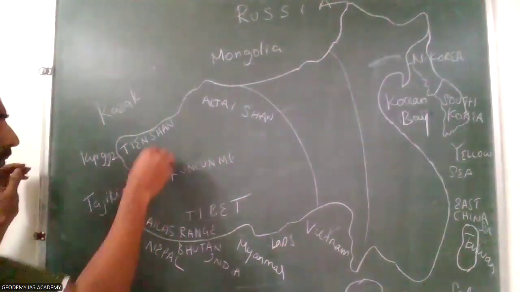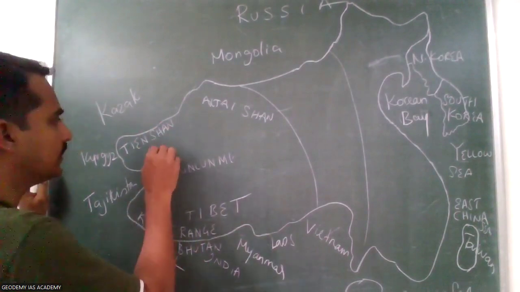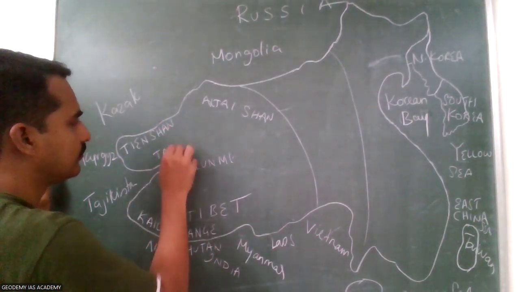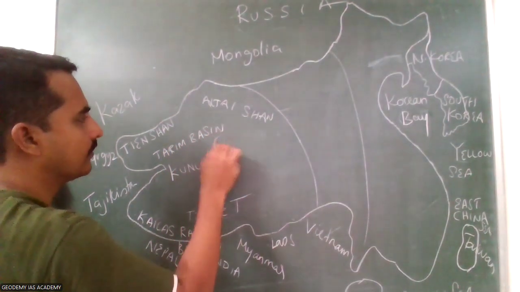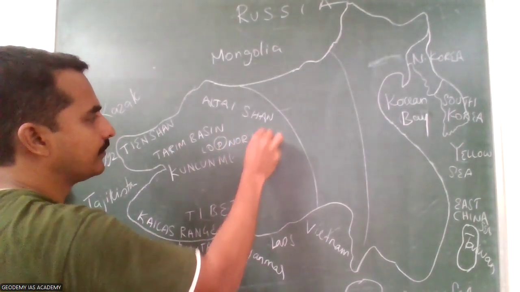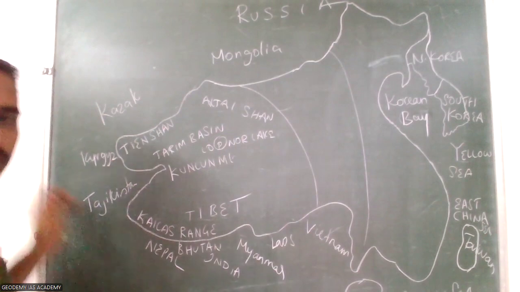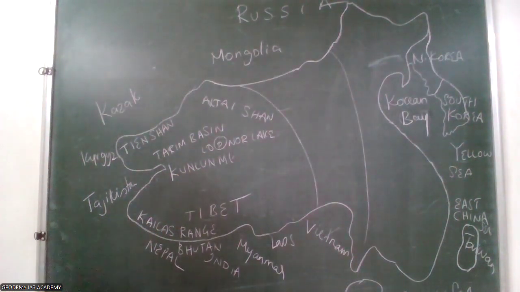Then between the Tian Shan and Kunlun mountain, there is a basin. It is the Tarim Basin. Tarim Basin and Lop Nur Lake are located here, along with the Kailas Range, Kunlun Mountain, and Tibet.